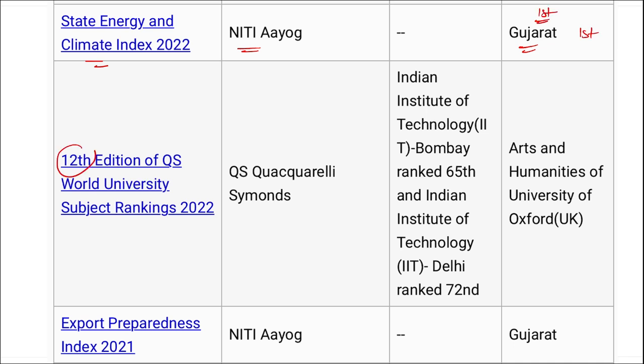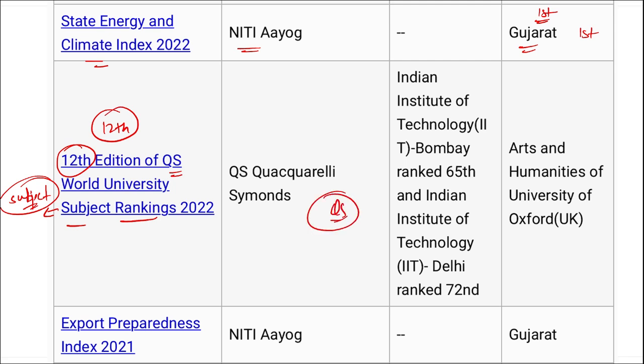Then next is the 12th edition of the Quacquarelli Symonds World University subject-wise ranking. Remember, these were released subject-wise. That means according to the subject these particular rankings were released. Here, this was the 12th edition of this ranking. It is released by Quacquarelli Symonds. In this particular ranking, Indian Institute of Technology, Bombay secured the 65th position, and IIT Delhi secured the 72nd position.